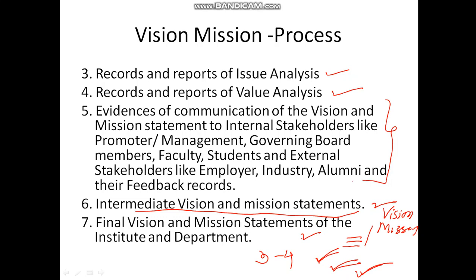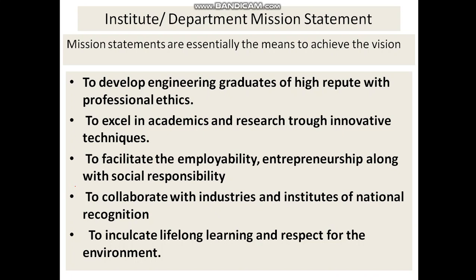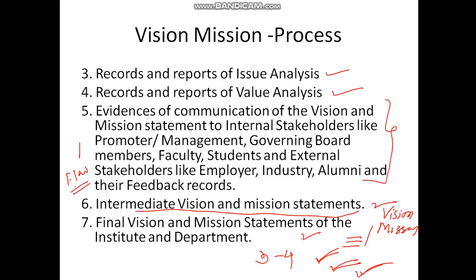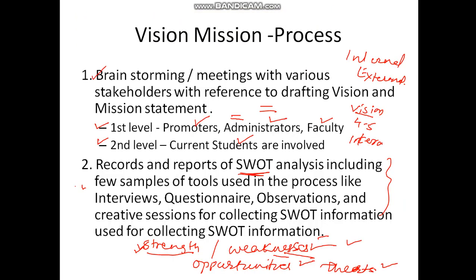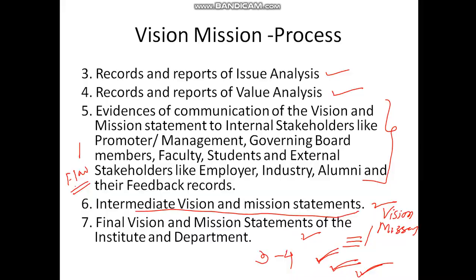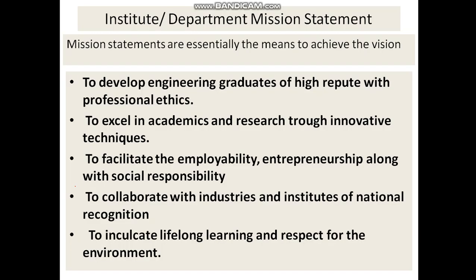What you have to do is follow some rule, some process. I have given you an abstract process. You can apply it, add something to it, and draw a flow chart for it. This is very important when you want to go for accreditations and all. So this is about the vision and mission process. Initially we discussed only the vision statement. In the process we discussed both vision and mission. Next I will discuss just the mission statement.